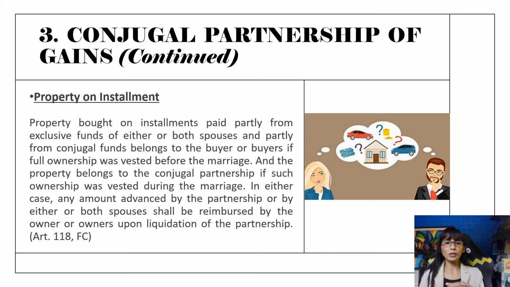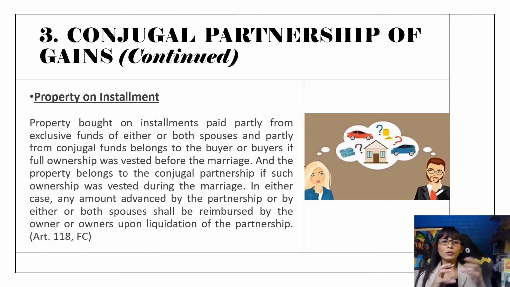So, for example, prior to the marriage, there was a purchase of a certain property. The money of one spouse and the money of the other spouse were combined in order to purchase a certain property.